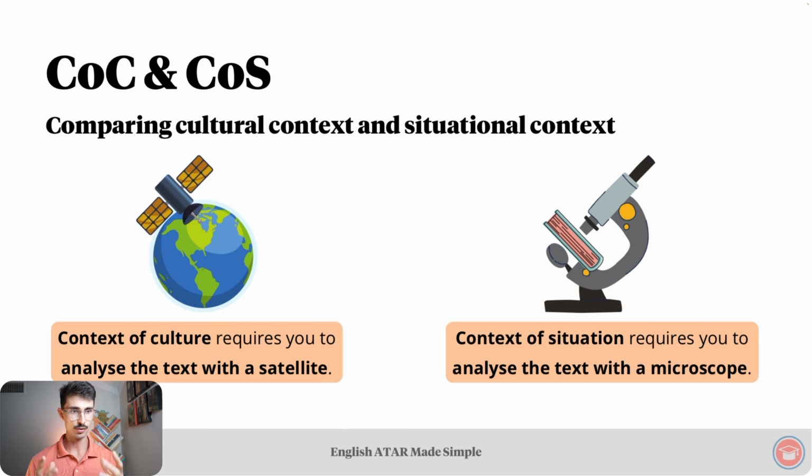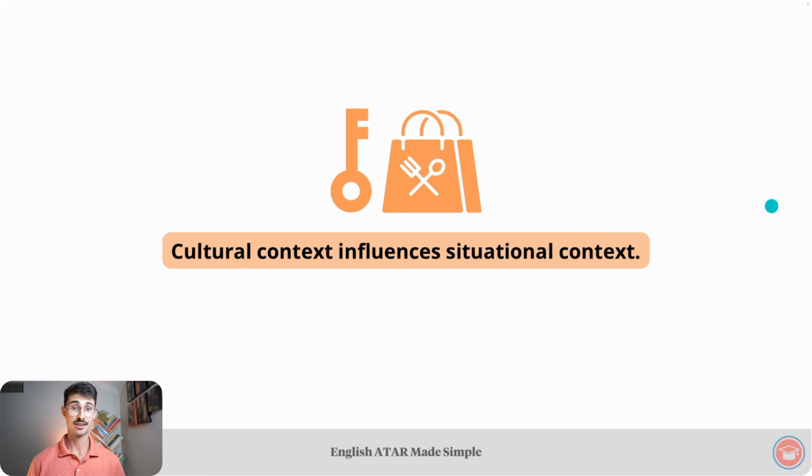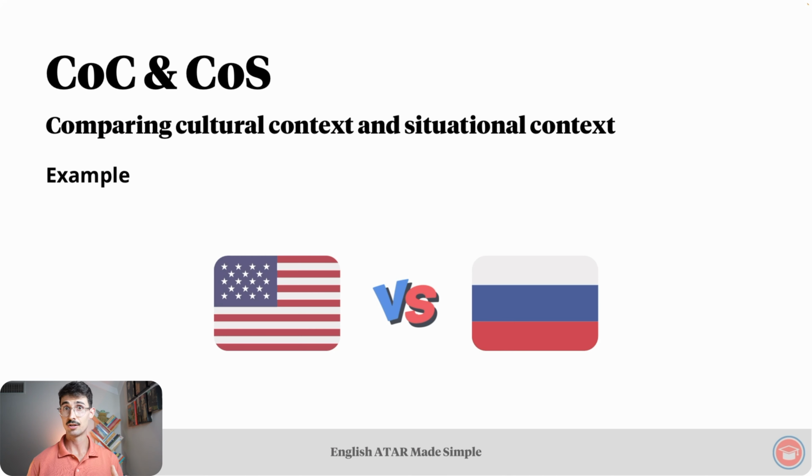So we can see all the little things happening in the text's immediate environment and how they influence the text's production and reception. All of that is to say, cultural context influences situational context. For instance, an ideological conflict between two countries, which refers to a general feature, an ideological feature, influences the way in which a text creator who is born in one of those countries depicts said conflict. And that refers to a specific feature, personal context.